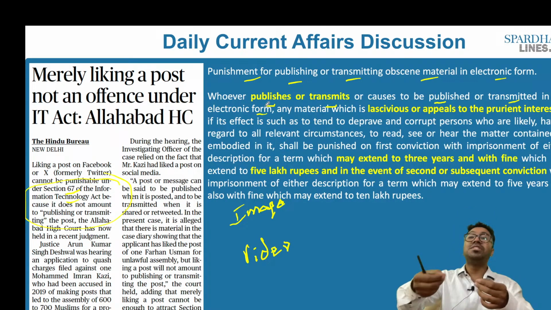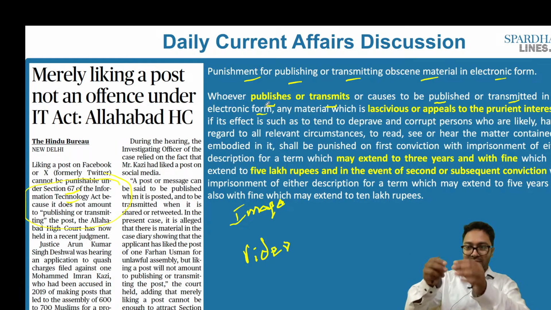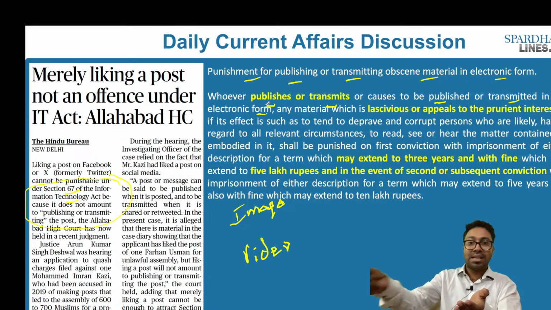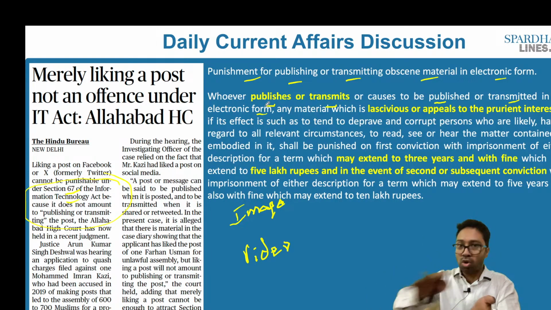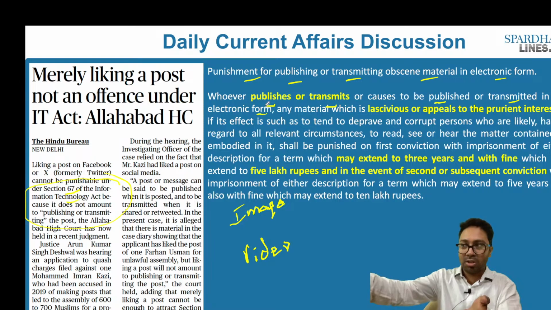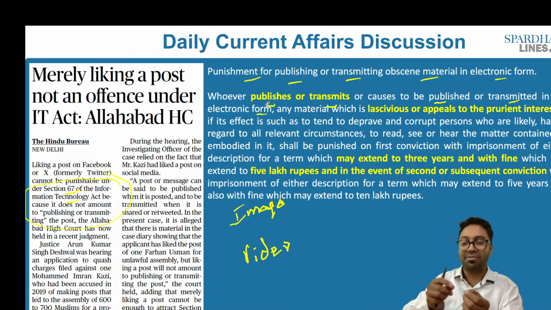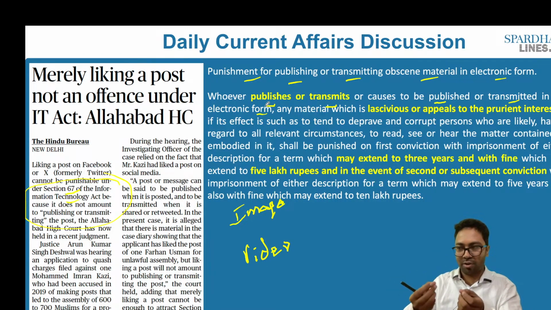Electronic form is not physical transmission. Let's say, for example, I have a photo with me and I give this photo to someone else. Does it come under Section 67? No, this comes under some other law, that is the IPC. But if it is in electronic form, say I am sending an email, or attaching a photograph or a video and transmitting it, that is what is covered under the IT Act.